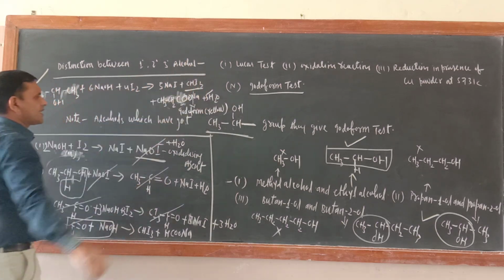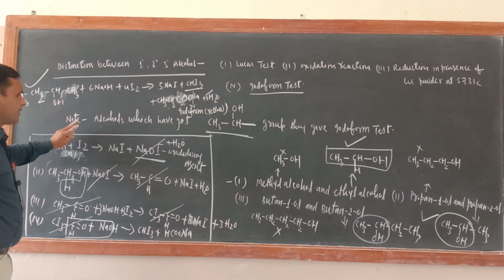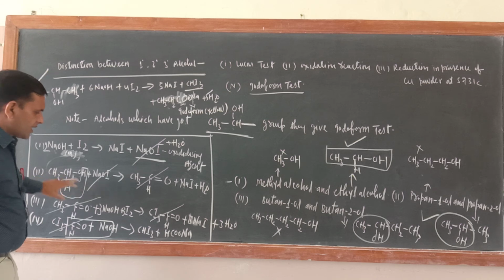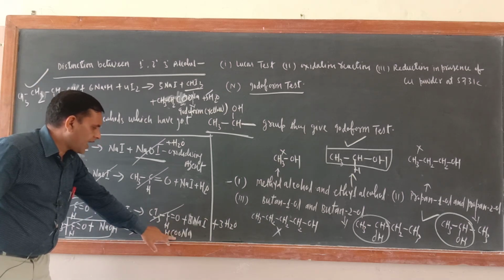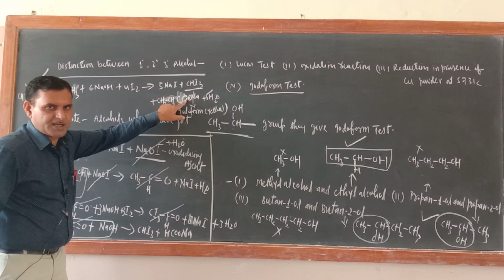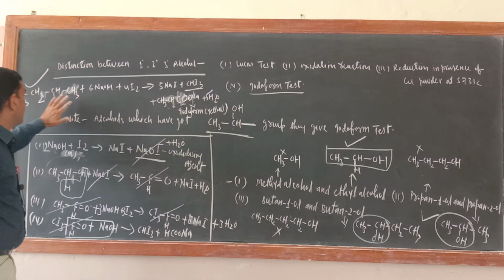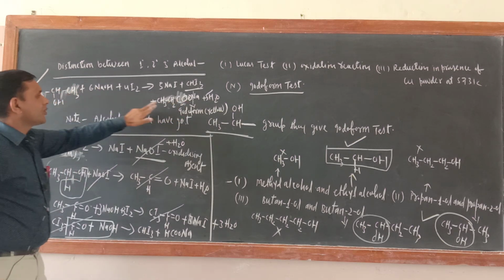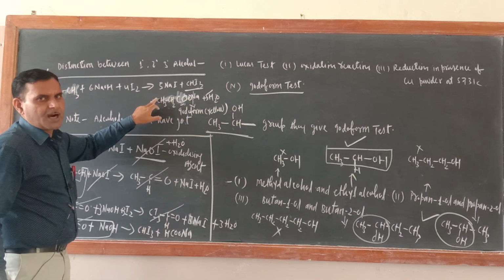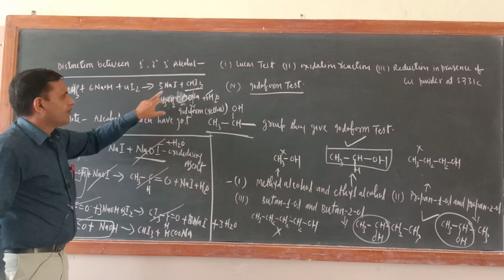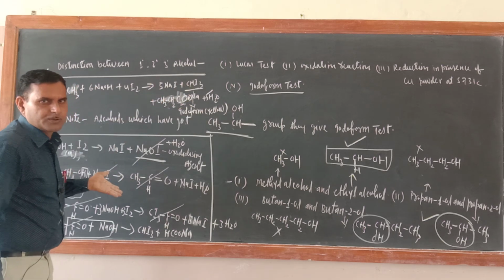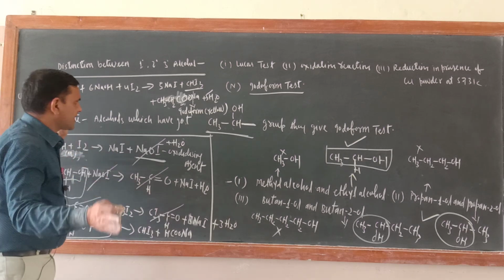The remaining products will be the same. The meaning of that is, if you start with 2 carbon atoms, you will get HCOONa with 1 carbon atom, where sodium is there. If you start with 4 carbon atoms, you will get a sodium salt containing 3 carbon atoms, because 1 carbon atom will be present in the iodoform. I hope that you can do this one. Correct? Rest everything is the same.